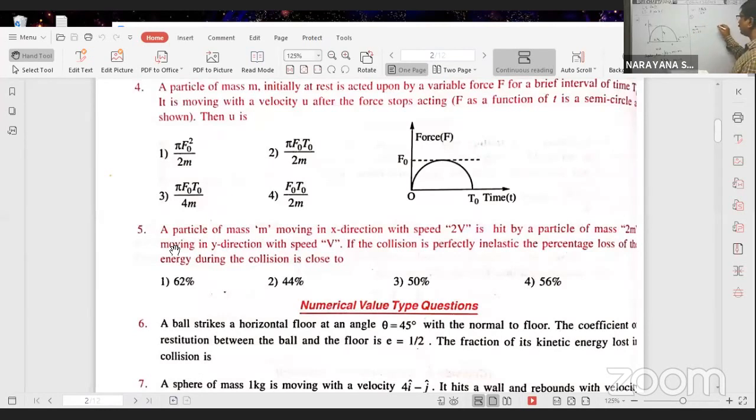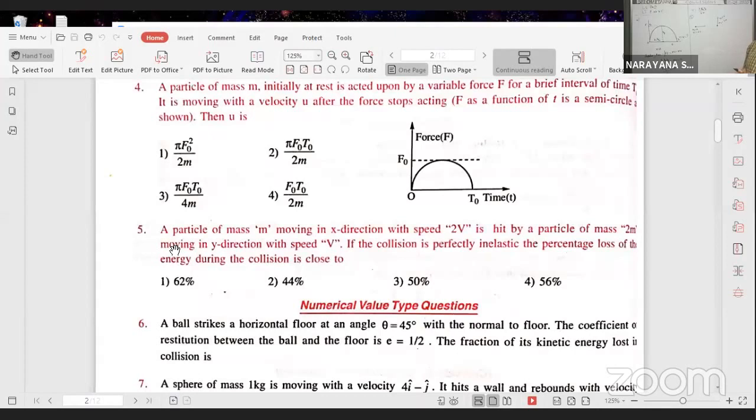Another particle of mass m2 is equal to 2m moving along y direction with a velocity v. So u2 is equal to v. These are the velocities given.